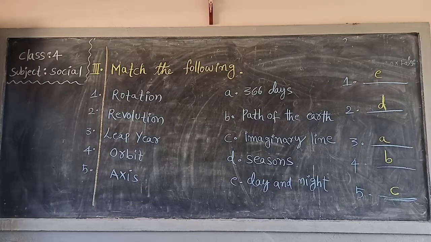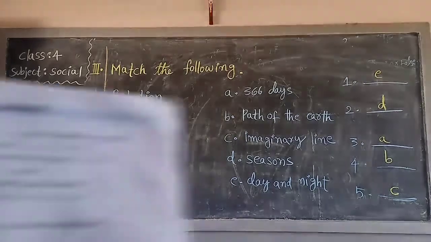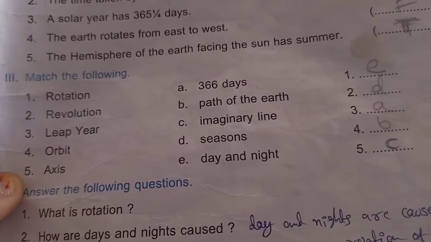So like this, write neatly in your fair notes. Use blue and black pens compulsory. Now all of you take your textbooks. Open the page number 207. So see, look here. This is the third bit. Match the following. So in your textbook also write the options. First write in your fair notes and then write in your textbook.